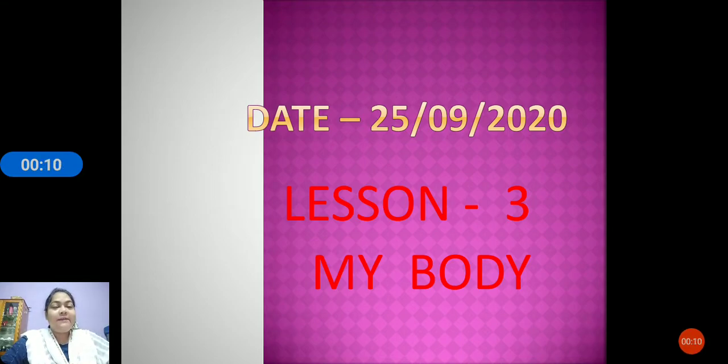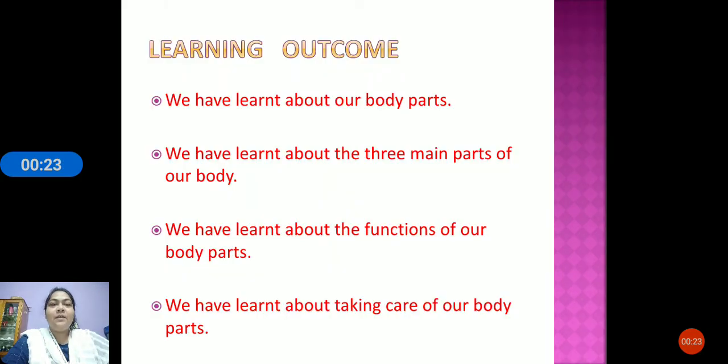And yesterday we have done lesson 1 and 2, and today we are going to do lesson number 3, that is my body. So let us start. What were the learning outcomes, or rather what have we learned from this lesson? We have learned about our different body parts. Then we have learned about the three main parts of our body. Children, do you remember the three main parts of the body? Yes, it is the head, trunk and the limbs.